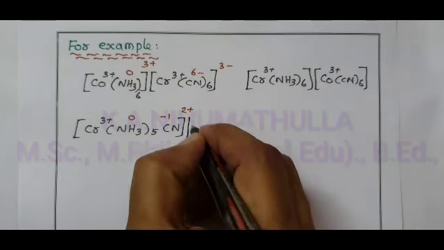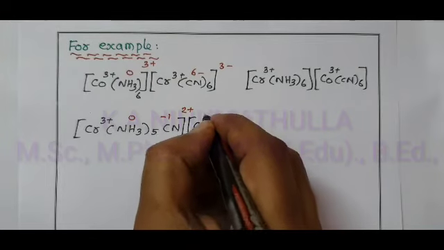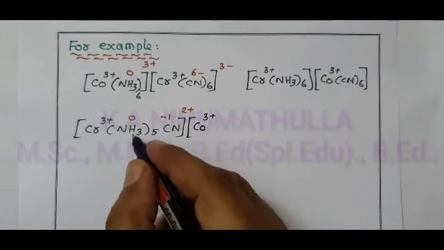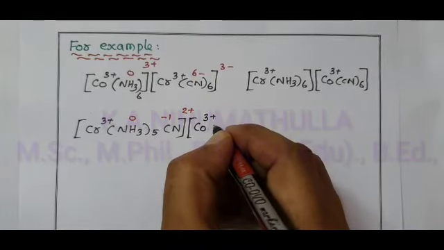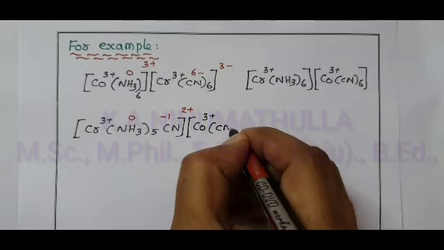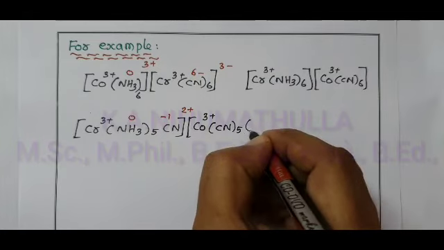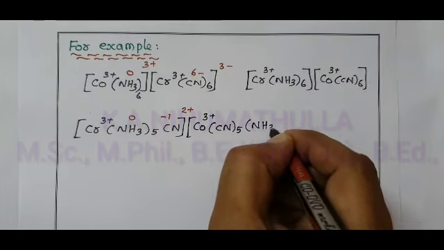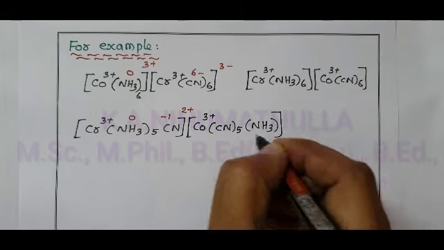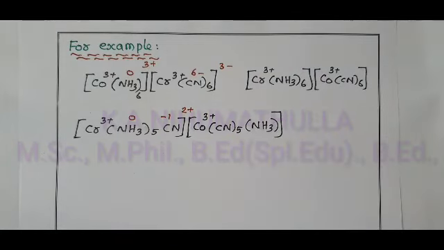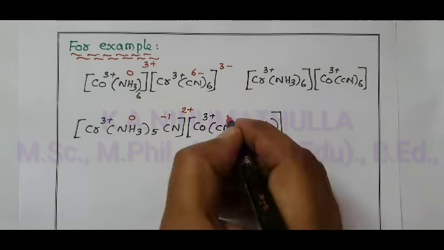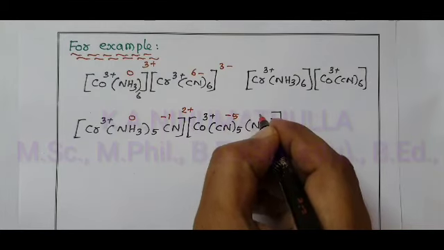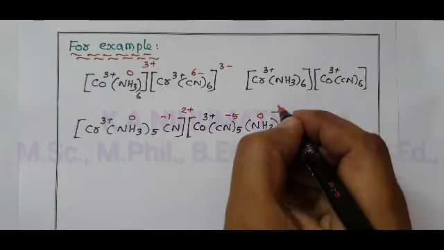Central metal ion, we have to change, cobalt 3 plus. Instead of neutral ligand, now here we have to write negative ligand, CN 5 times. To get the anionic complex, all the ligands are negative ligand, or more number of negative ligands are used. 1 CN 1 minus, 5 CN 5 minus, amine 0. When we add these two, we will get 2 minus.